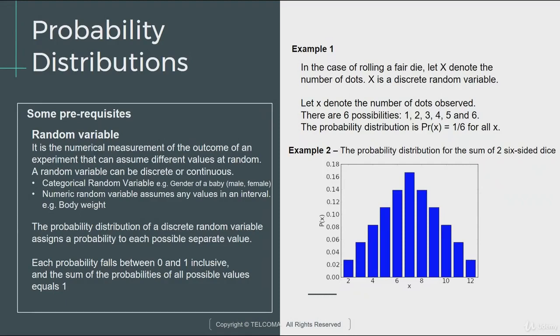So we have reached another important topic in this course, probability distributions. Let's start with a very layman approach again. What is probability distribution? In a nutshell, it can be defined as a statistical function that describes all possible values and the equivalent likelihood or probability that a random variable can take within a given defined range. Now, this random variable can actually be a categorical variable or a numeric variable.